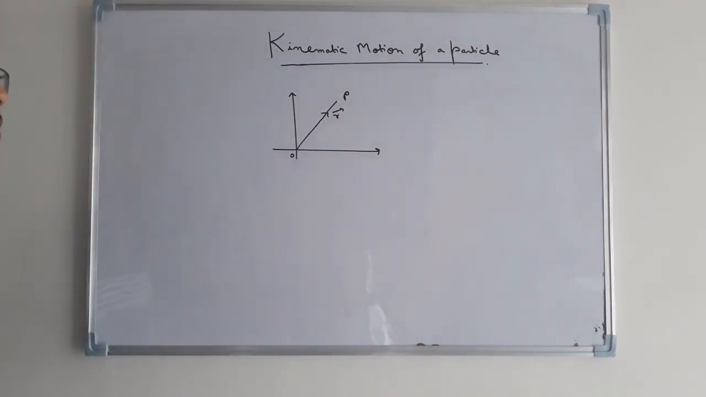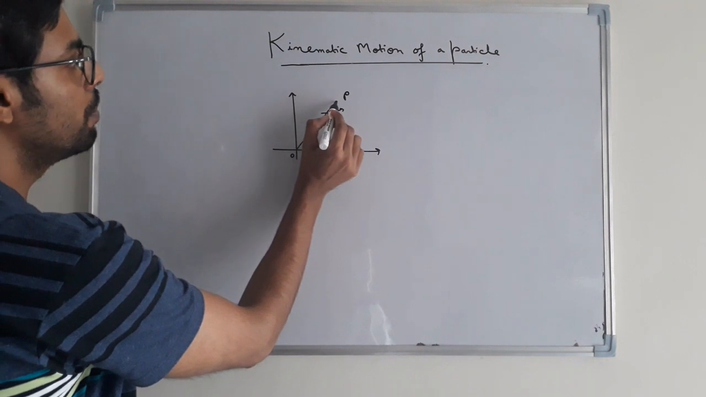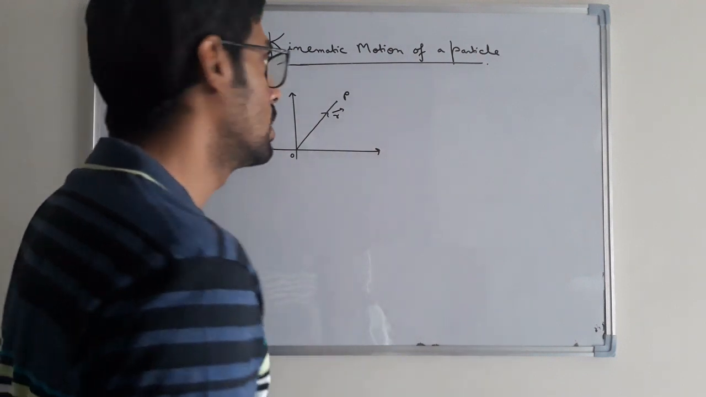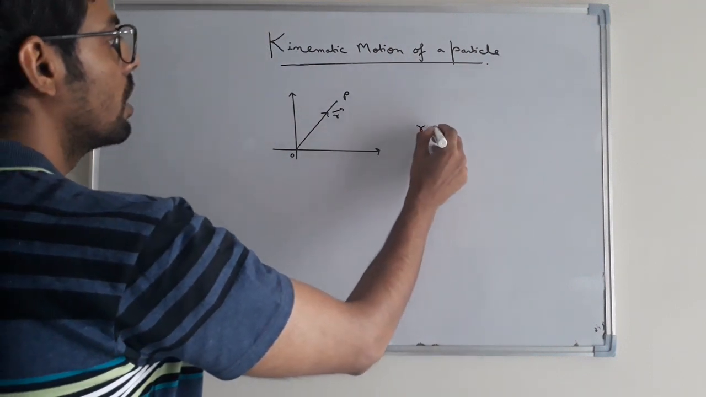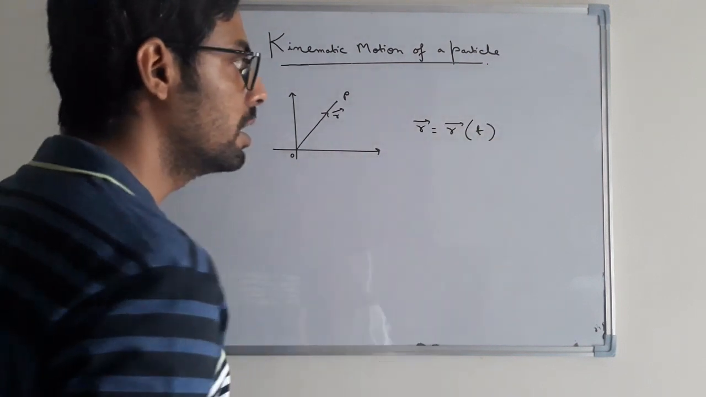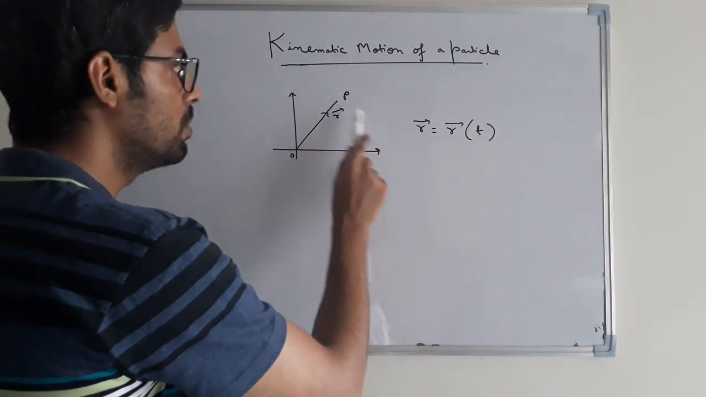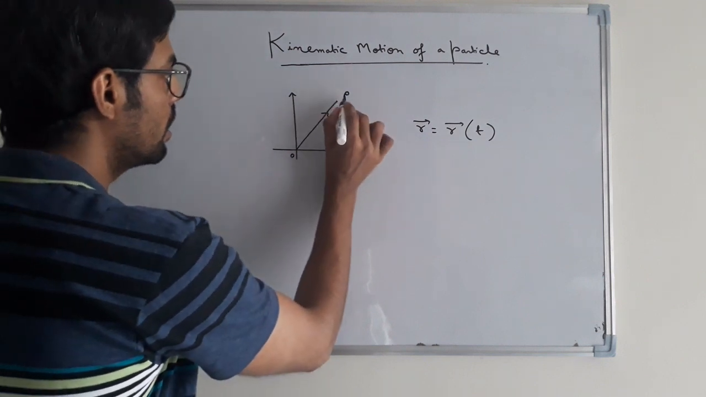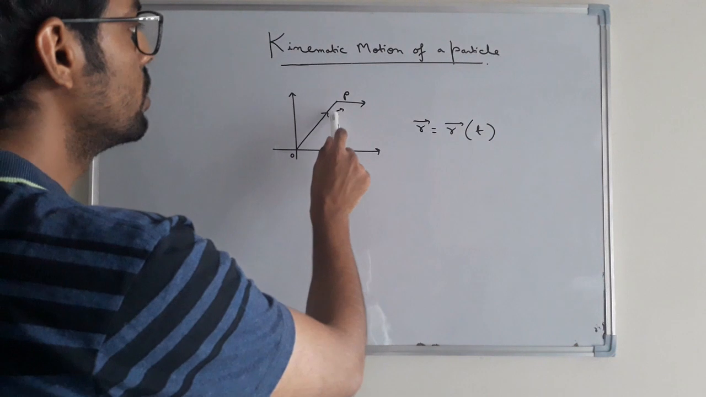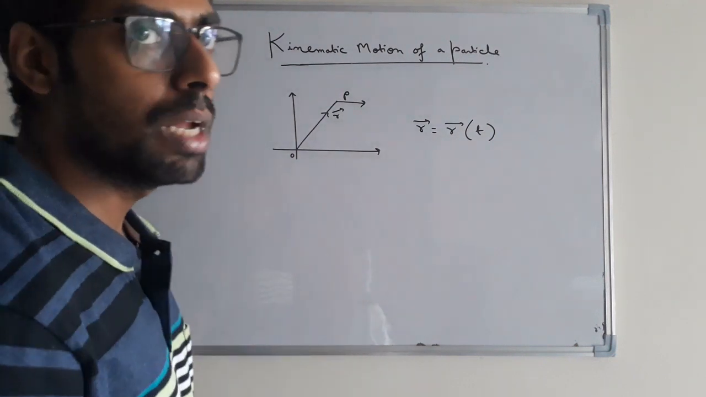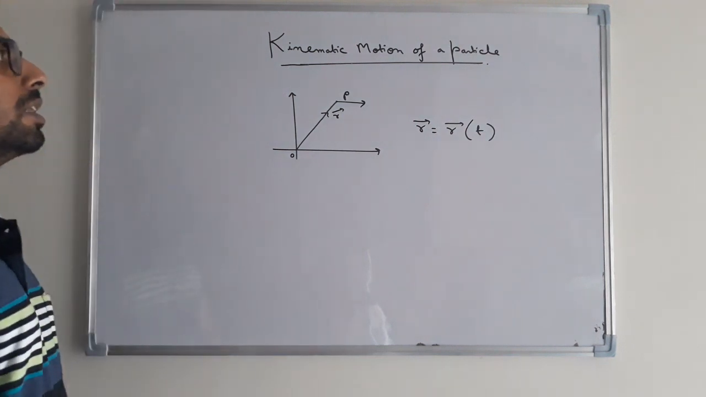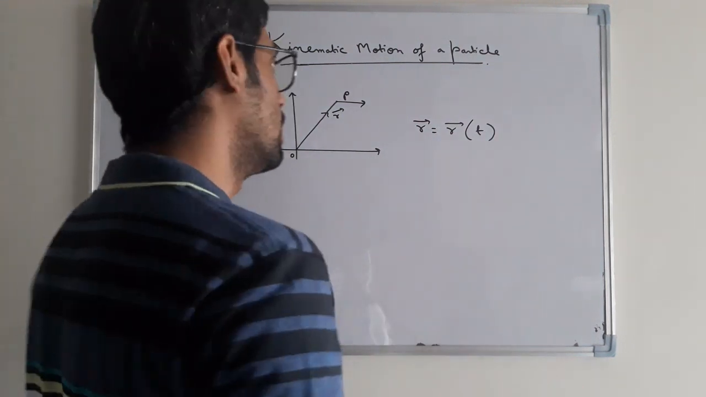Now if this point P is moving, then this position vector R will be a function of time, that is, time dependent. Suppose the particle P is moving in this direction, then the position vector will be a changing parameter and will become a function of time. This is the basic concept of motion of a particle.